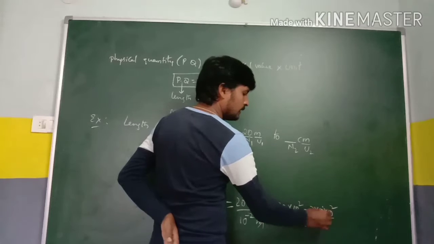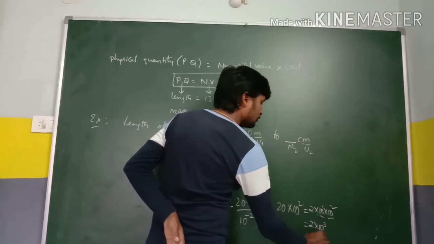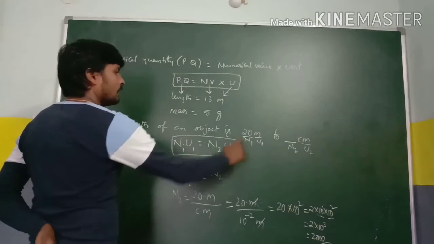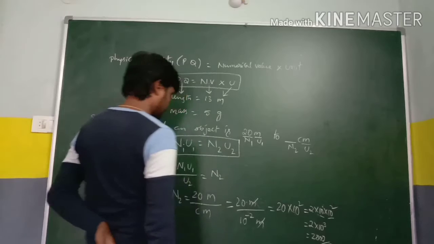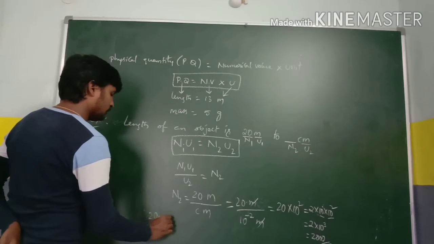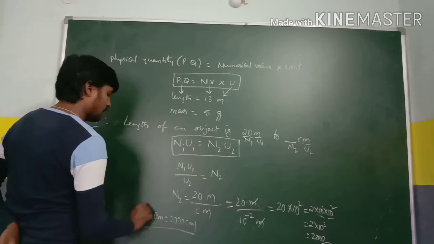So 2 plus 1, that is 10 power 3, and 10 power 3 is nothing but 1000. So the value is 2000. Therefore 20 meters is equal to 2000 centimeters, that is the answer.